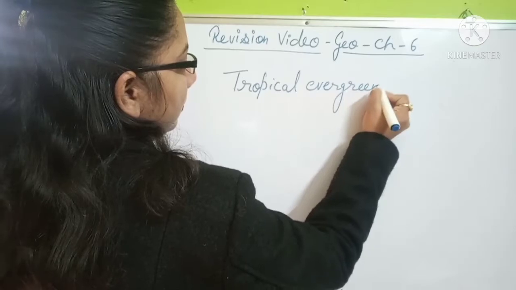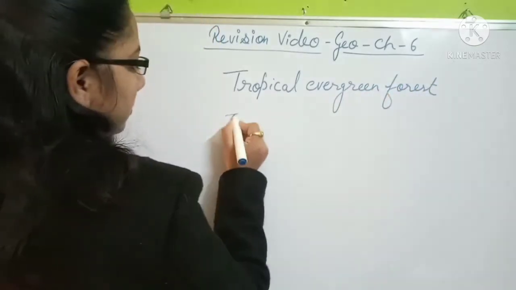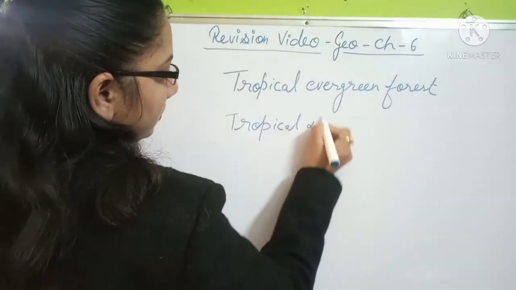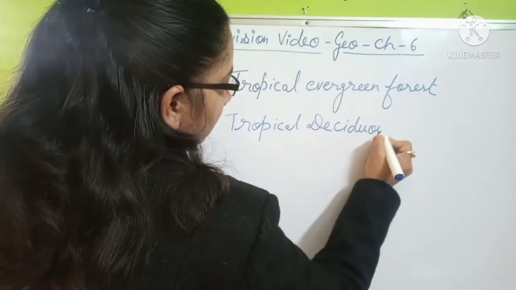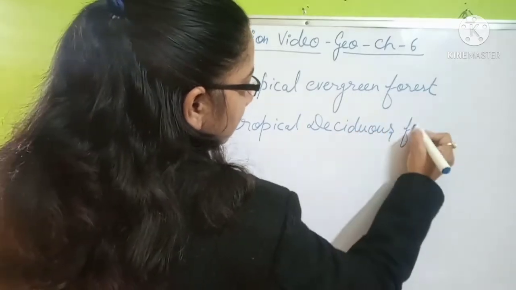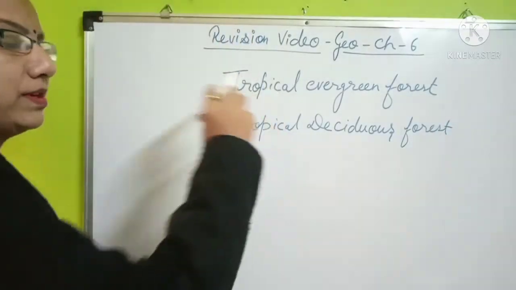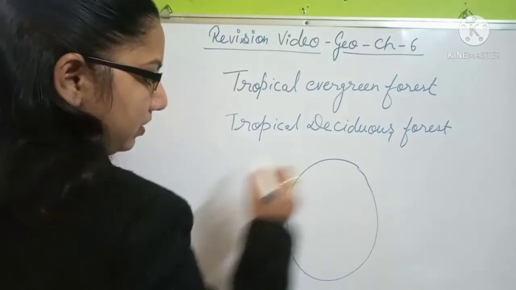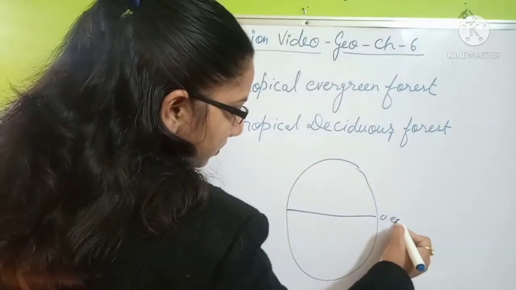Okay, students, first we will talk about the tropical evergreen forest and the tropical deciduous forest. So first, the tropics: on the earth, it is the 0 degree equator.